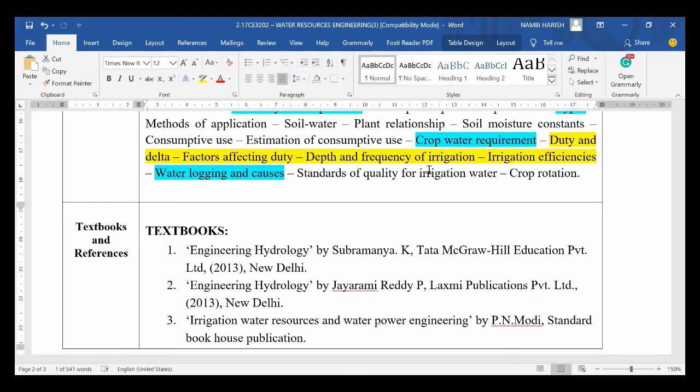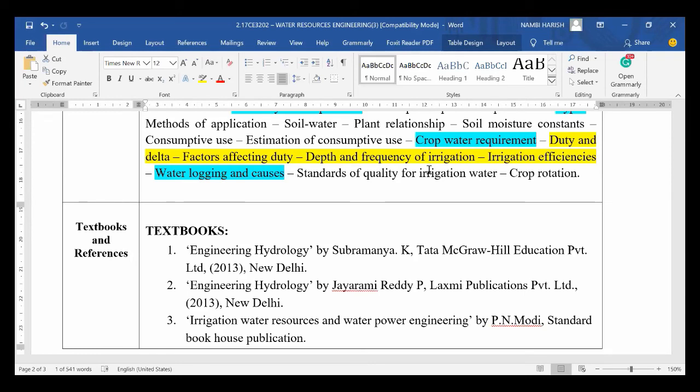So factors and remedial measures of duty delta, and how we can calculate the efficiency, a problem on efficiency. So we have 3 chances of 3 different questions in a single topic. Irrigation efficiency, as I said in the last class, very important topic. So you can't escape from that. So keep it in mind and solve the problem on irrigation efficiency as much as possible.